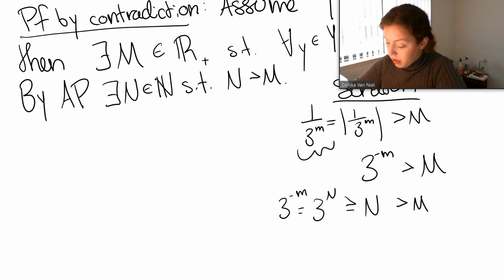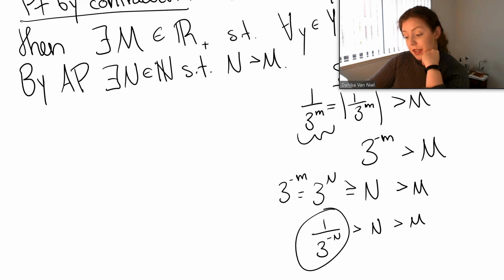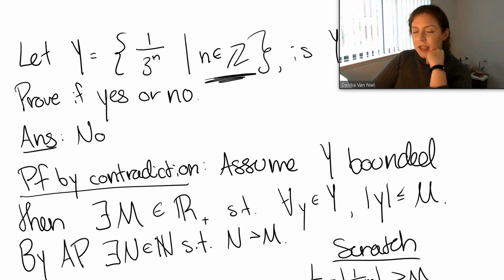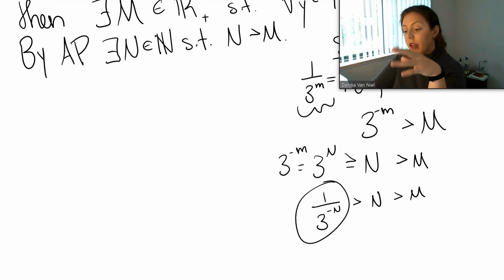Okay, so then what I really want is 1 over 3 to the negative n, bigger than or equal to n. That is bigger than m. Okay, so is this allowed? Is this element in my set? Yes, it is, because n is allowed to range over all the integers. So if capital N is a natural number, then negative n is an integer, okay?